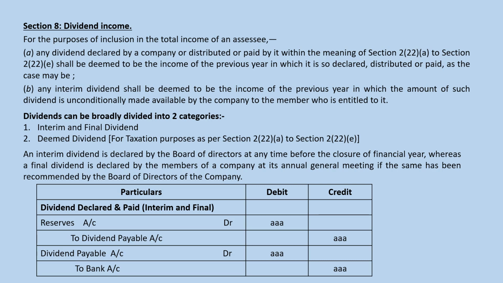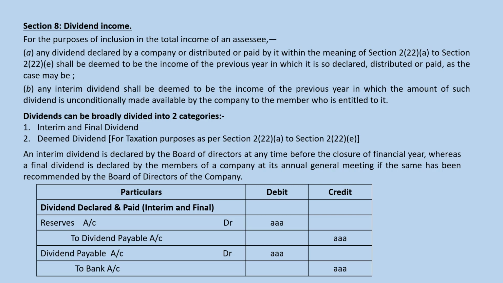An interim dividend is declared by the board of directors at any time before the closure of the financial year, whereas a final dividend is declared by the members of a company at its annual general meeting if the same has been recommended by the board of directors of the company. Let us see the entries which are passed in the books of account at the time of interim and final dividends. At the time of declaration, it is reserves account debit to dividend payable. At the time of payment, it is dividend payable account debit to bank account. This is the normal dividend.